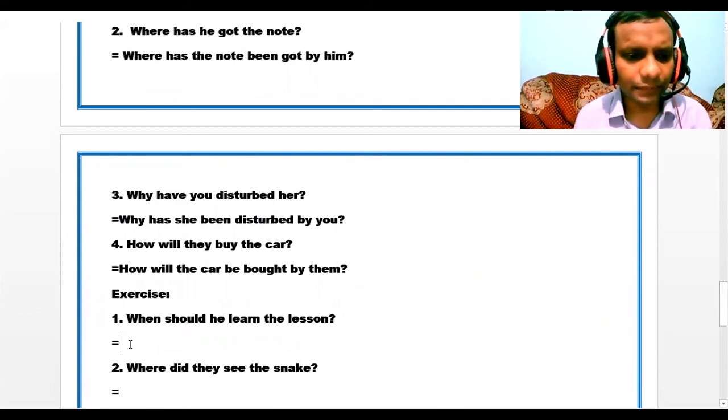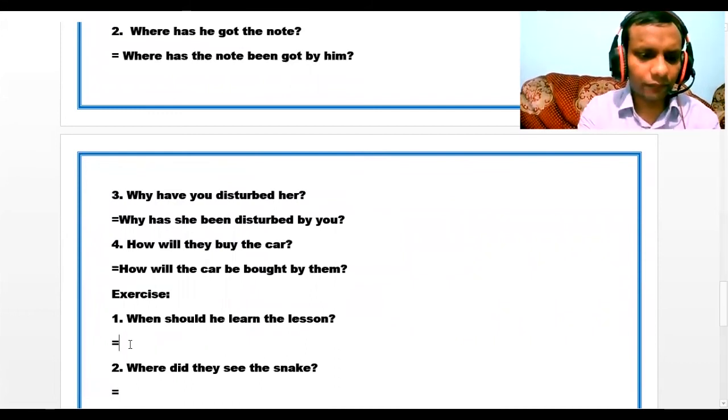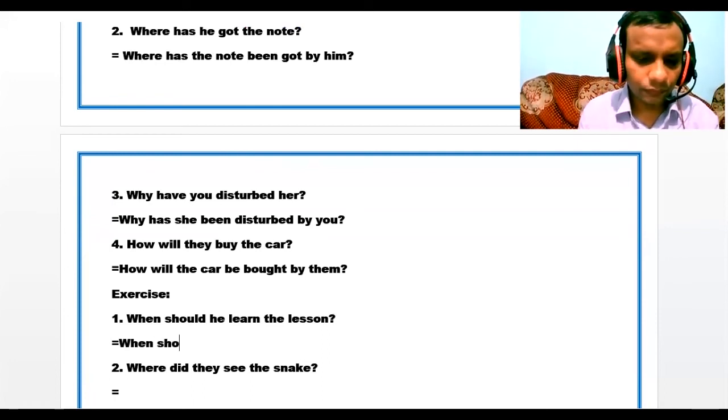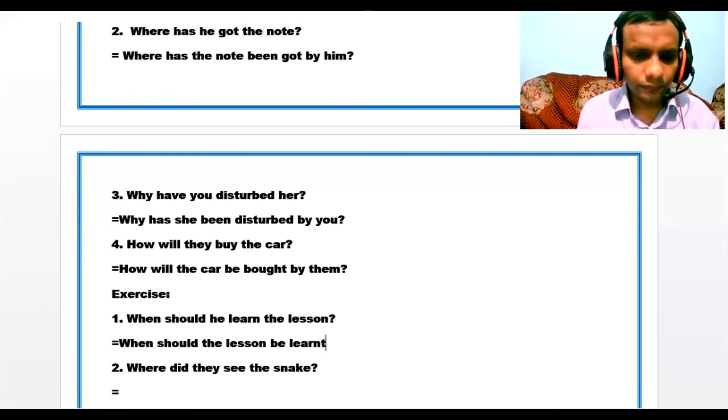When should he learn the lesson? So we have when, so we have to write when. And also we have got should, it will be should be. So I have to write should. When should, then object is the lesson, it will be subject. So when should the lesson then be, then verb learn, it will be learned. Then by, and the object of he will be him.